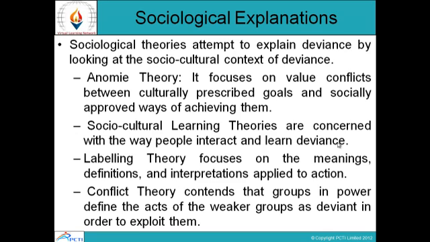Conflict theory contends that groups in power define the acts of the weaker groups as deviant in order to exploit them. So groups in power define the acts of the weaker groups as deviant in order to exploit them. Labeling theory focuses on the meanings, definitions, and interpretations applied to action. Socio-cultural learning can be in the way people interact, and anomy theory focuses on value conflicts.